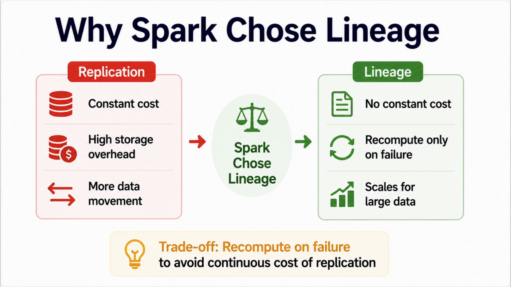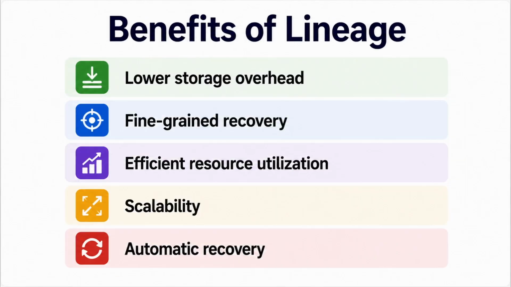This design gives Spark several advantages, but lineage isn't perfect. Let's look at both sides. There are several advantages to this approach. First, lower storage overhead, because Spark doesn't need to keep multiple copies of every intermediate dataset just for recovery. Second, fine-grained recovery. If a particular partition is lost, Spark can focus on that missing partition.